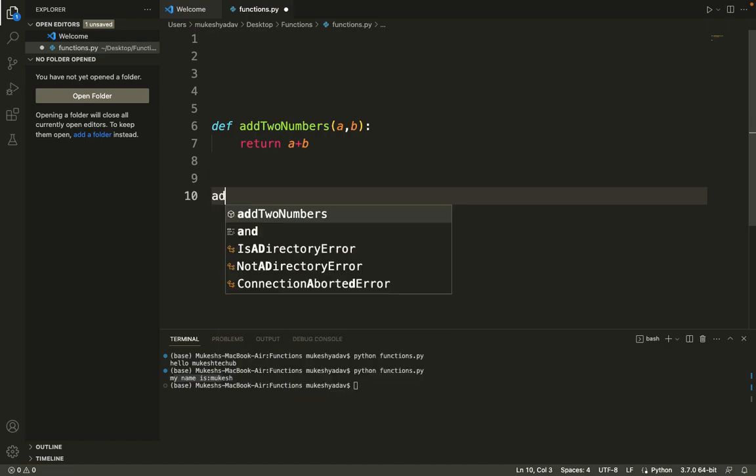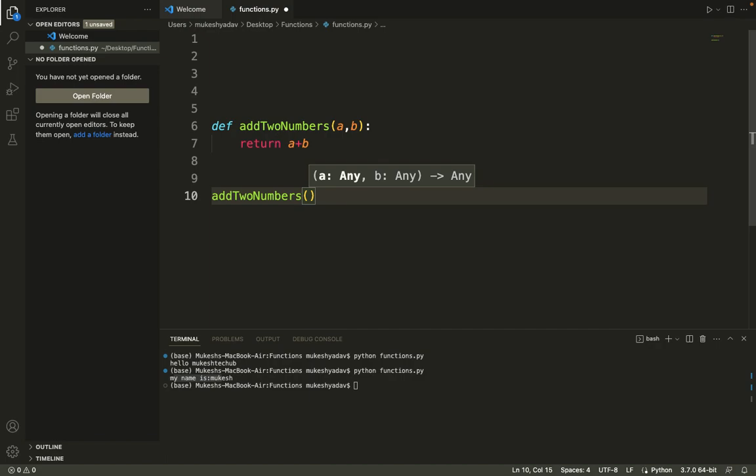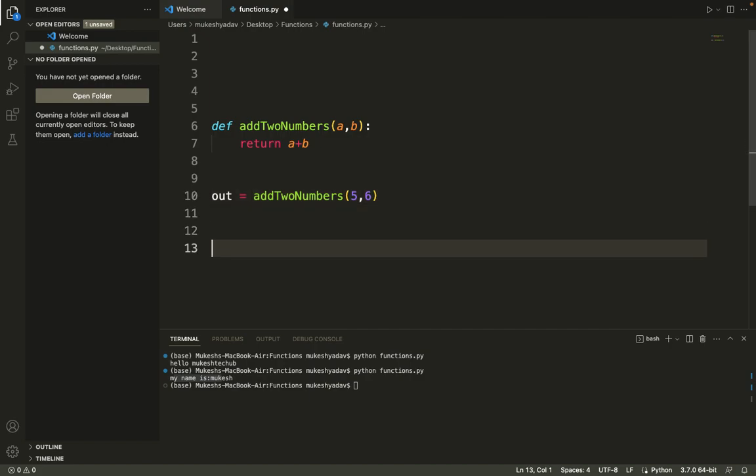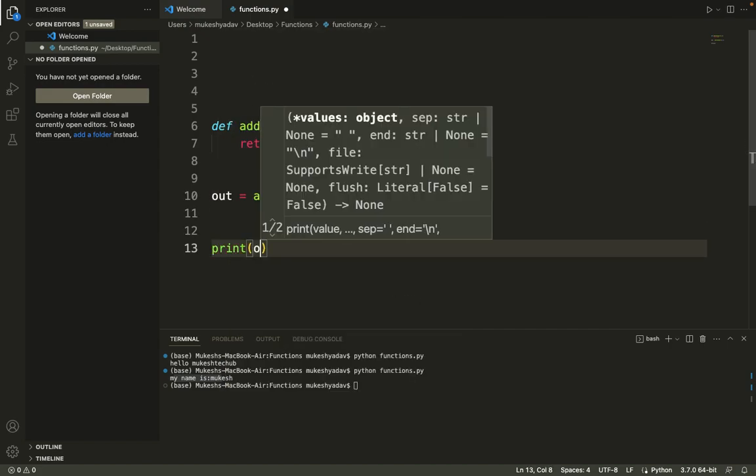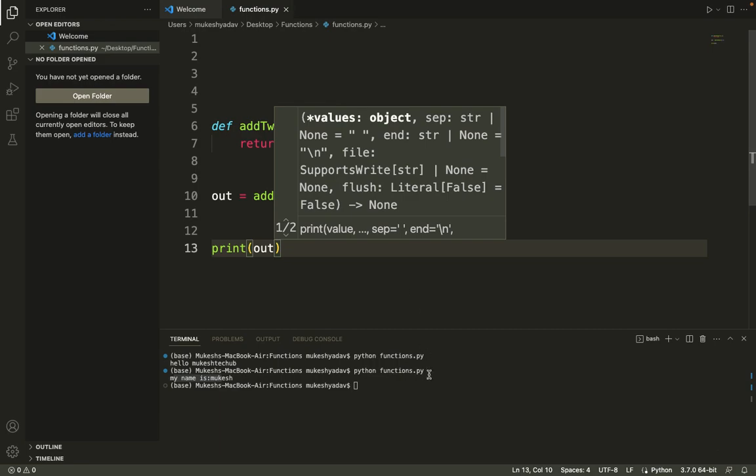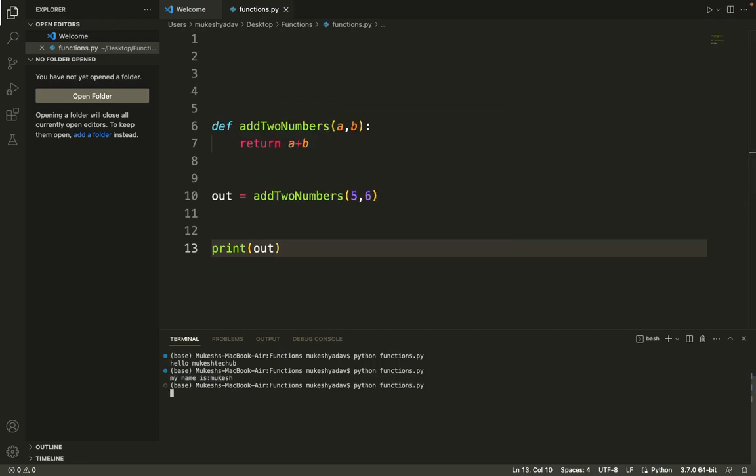When I call add two numbers, I have to pass two arguments, let's say 5 and 6. After calling it I store the output of this function inside a variable, and again I print it out. Now let me rerun this one. It says 11.